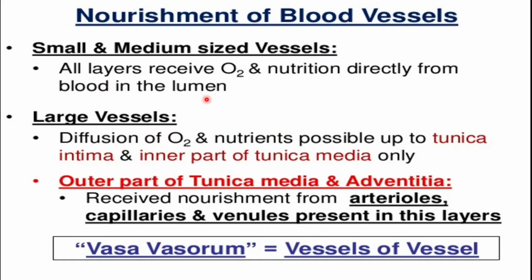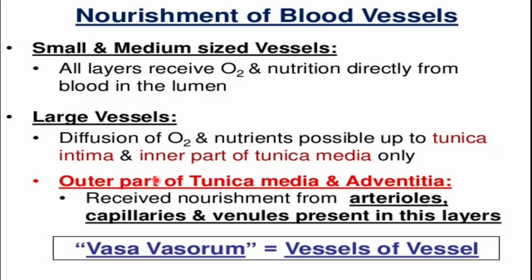So all the layers of the blood vessels receive the oxygen and nutrition directly from the blood present in their lumen, in the case of small and medium sized vessels. But in the case of large blood vessels, the diffusion of oxygen and nutrition from the blood is possible only up to the level of the tunica intima and the inner part of the tunica media, whereas the outer part of the tunica media and the adventitia receive nutrition from the arterioles, capillaries and venules which are present in the blood vessel itself.